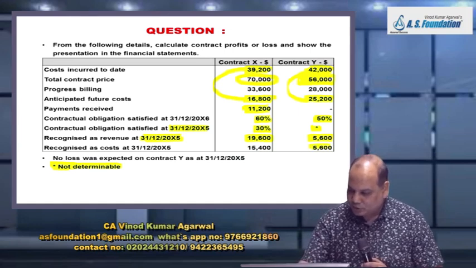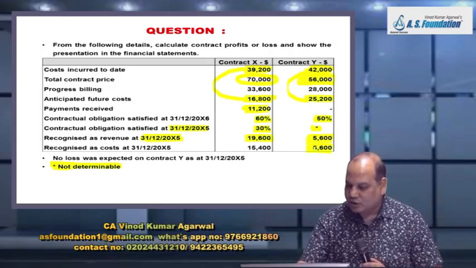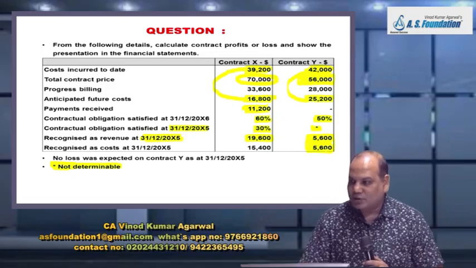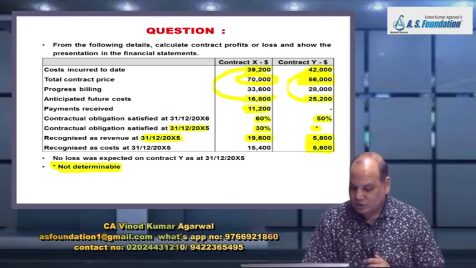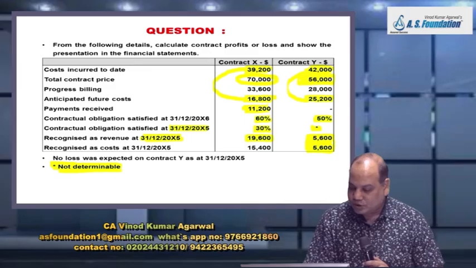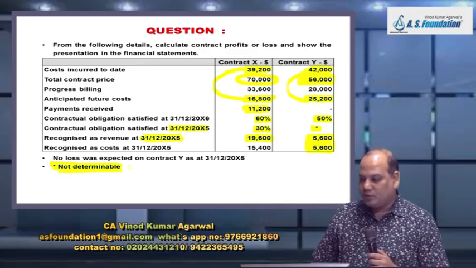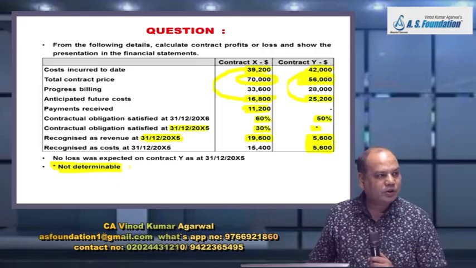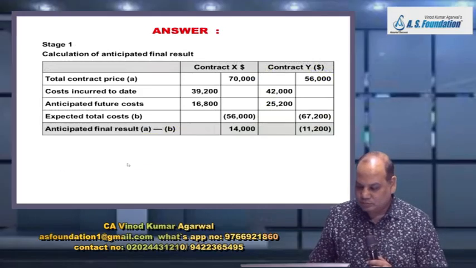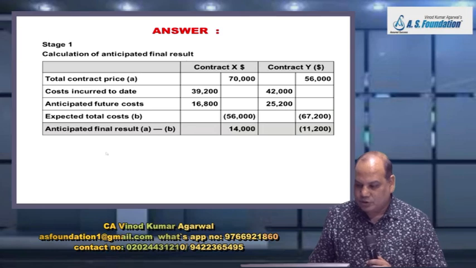You can see in the project Y column, previous year the revenue and cost recognized are same because the outcome could not be estimated reliably. And in the previous year, no loss was expected on contract Y. So that means there is no provision for the loss. No opening provision for the loss.